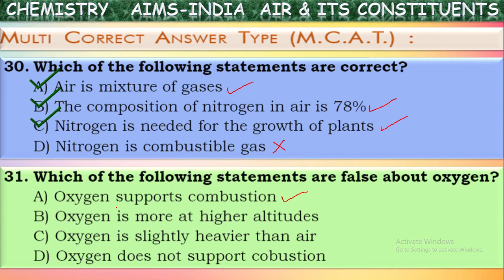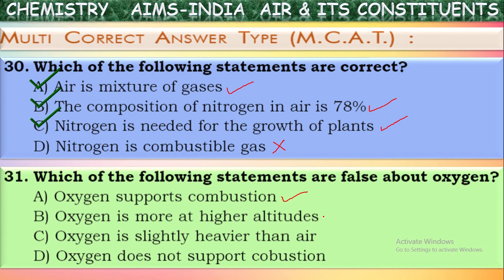Next one, oxygen is more at higher altitudes. We have studied that when we go to higher altitudes, the amount of air will be reduced. The density of air will decrease as we move to higher and higher altitudes.